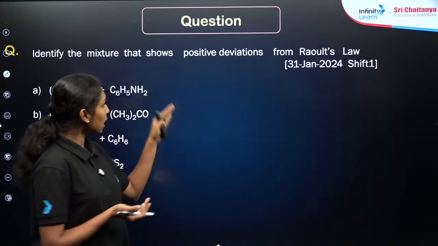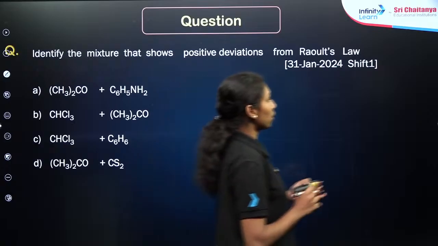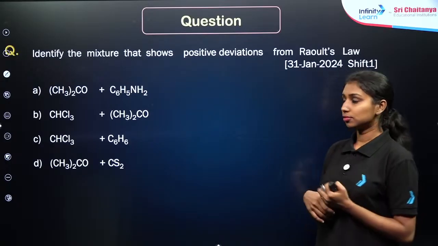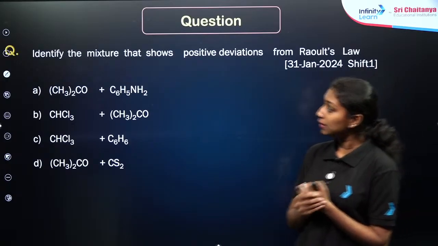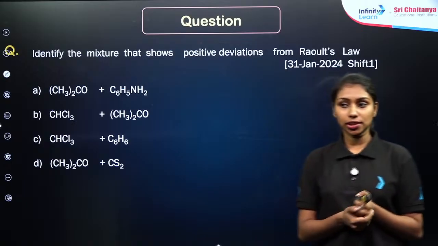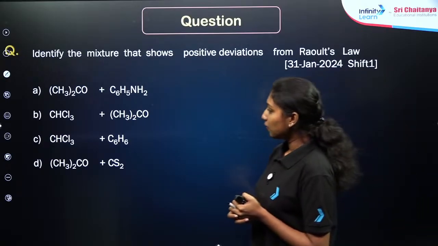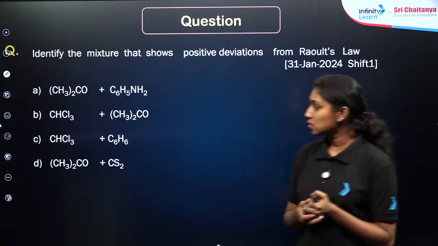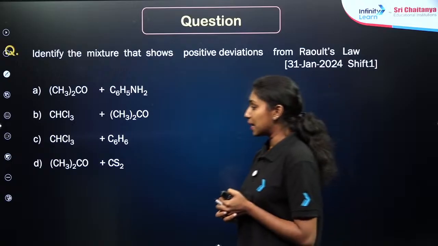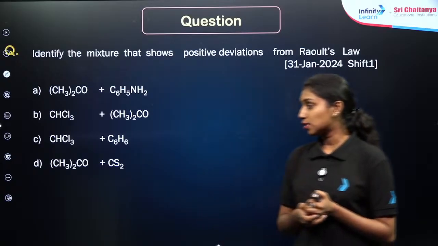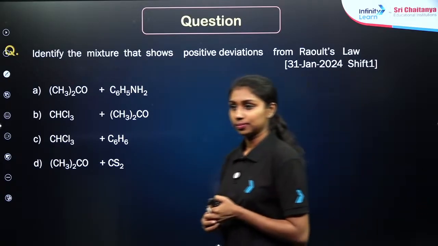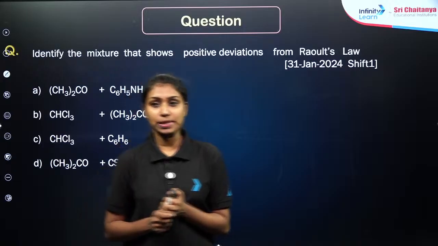And this is the question which is based on pure NCERT. What will be the answer? The first example is given: acetone plus aniline mixture. The second one, chloroform plus acetone. Third one, chloroform plus benzene mixture. The last one, acetone plus carbon disulfide. What will be the answer? Positive deviation.